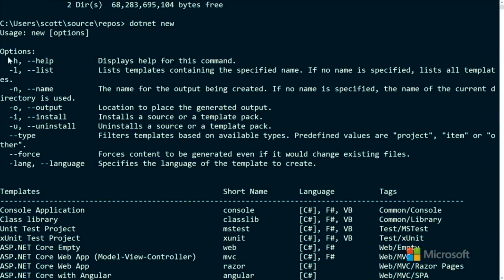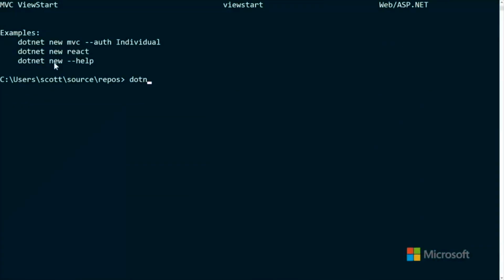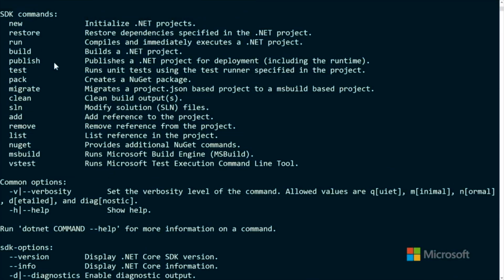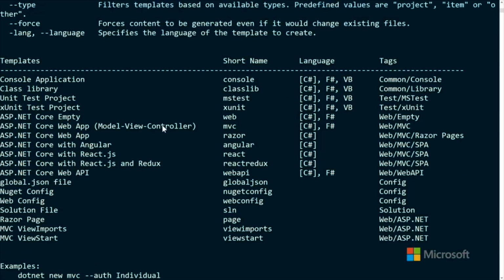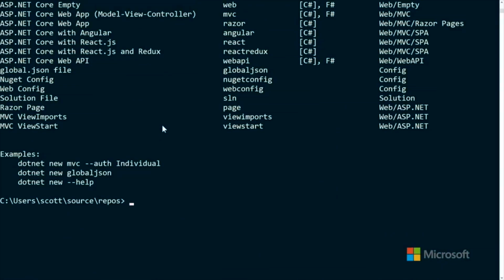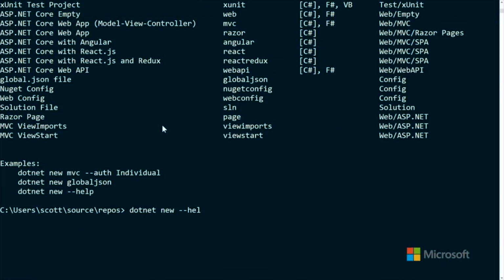These are options for dotnet new, and it's worth pointing out that we've got help again, which is actually help for new. This is an interesting thing to point out briefly. When I type dotnet --help, I get top level help. When I type dotnet new --help, I get help for new. I've done this all the time, but I've never noticed. Isn't that great? What's also interesting is if I type dotnet new with a template name, I can get the help for that template. Could you run that and we could see?